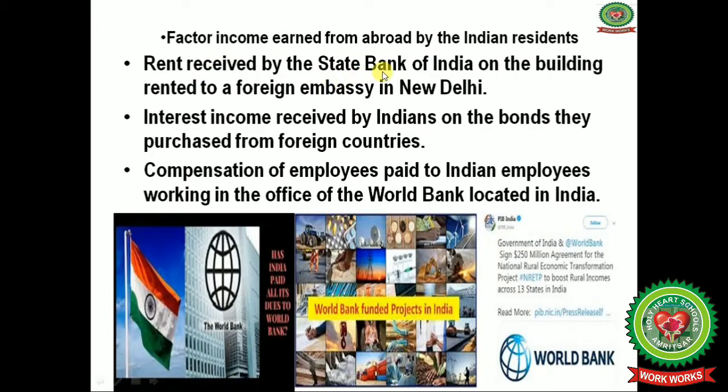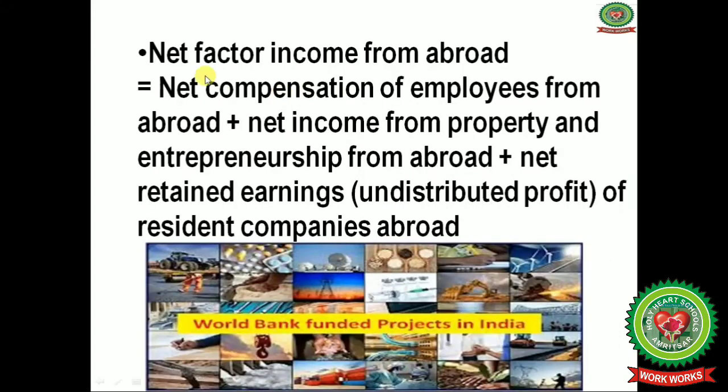Rent received by the State Bank of India on buildings rented to foreign embassies in New Delhi, interest income received by Indians on bonds they purchased from foreign countries, and compensation of employees paid to Indian employees working in the offices of the World Bank located in India. All these are factor income earned from abroad by Indian residents.